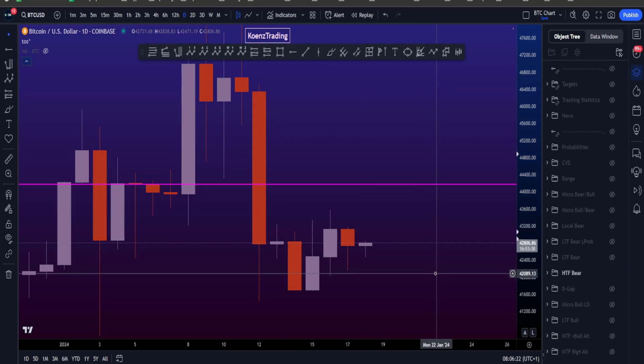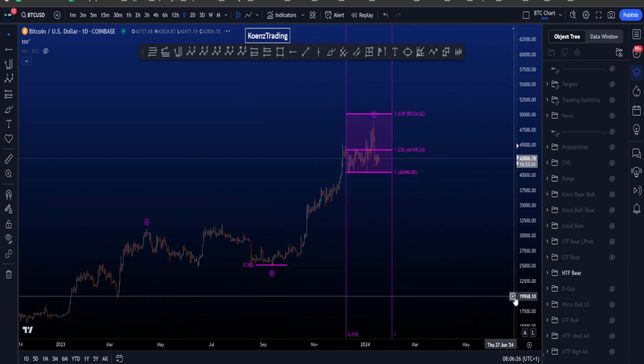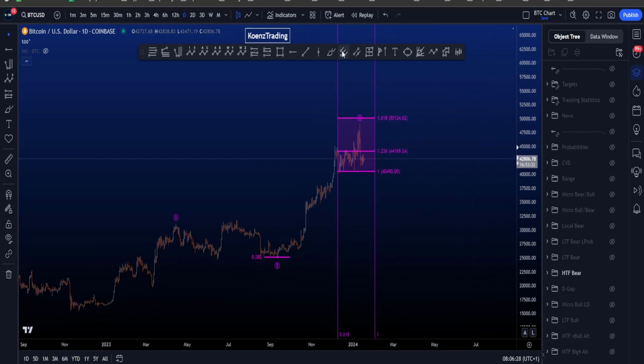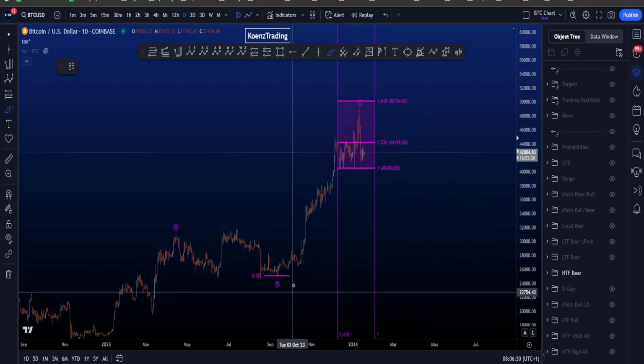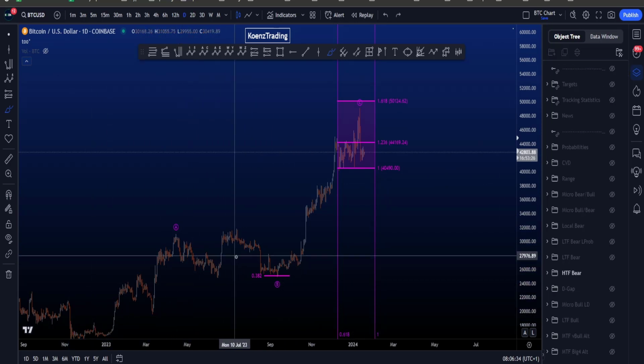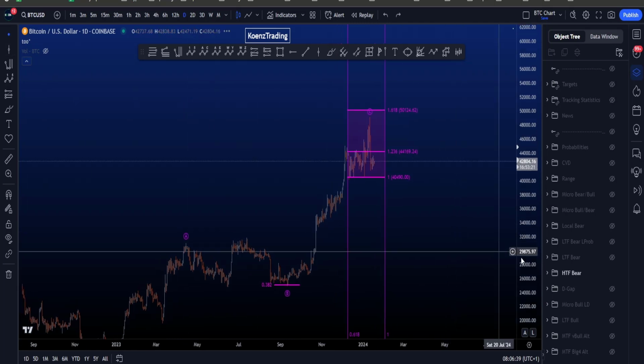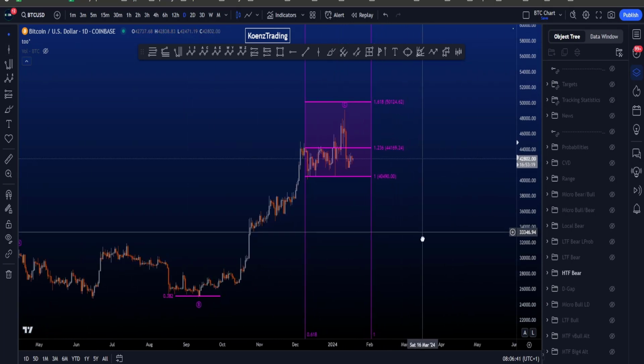If we go to the bearish scenario on the daily chart here, then we are looking at a finished ABC zigzag to the upside. In this scenario, wave B retraced to the 0.382 Fibonacci, taken from the low to the high of A, which is a more common target for a wave B, a little bit more rare for a wave 2, I should say less common for a wave 2.